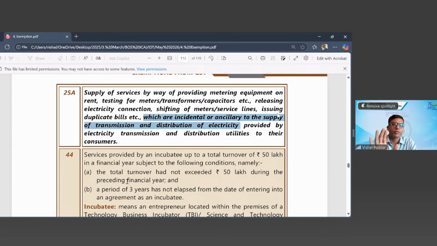So it can be one of these, or if I have to draw some logical reason, it is only that when these other services are cumulatively provided along with transmission of electricity, they automatically become exempt because they are part of the composite supply. That is where I think this particular inward service will get exempt. This is the only logic I can draw.